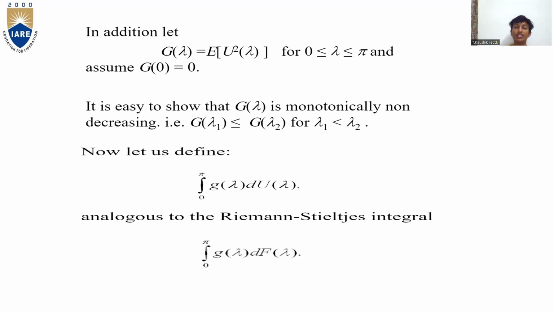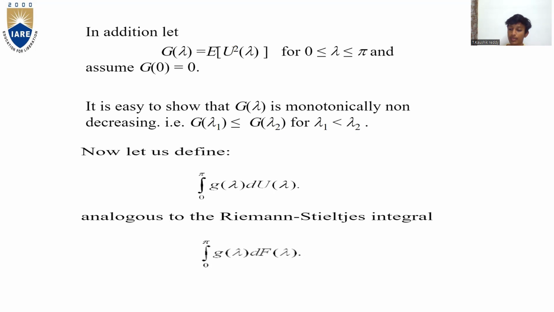In addition, let g of lambda be equal to E of u square of lambda for 0 less than or equal to lambda less than or equal to pi, and assume g of 0 is equal to 0. It is easy to show that g of lambda is monotonically non-decreasing. That is, g of lambda 1 is less than or equal to g of lambda 2 for lambda 1 less than lambda 2.